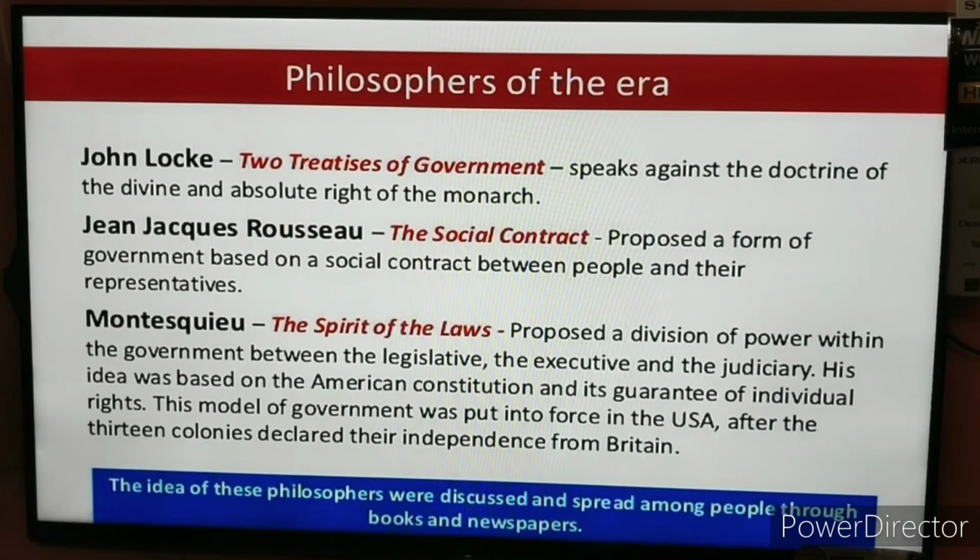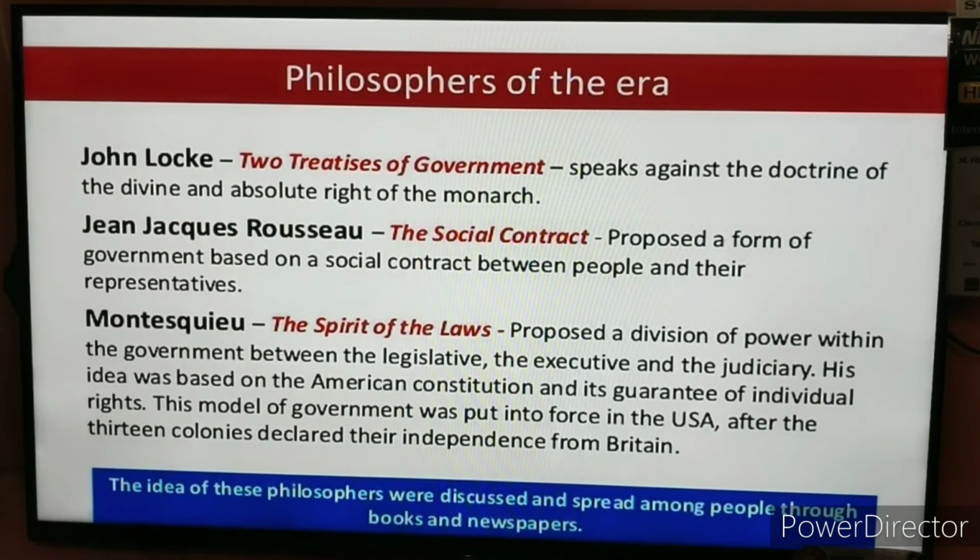A monarch cannot be an absolute monarch, cannot decide how the people are going to live their life, and cannot make the life of other people hell. So he said that the doctrine of the divine and absolute right of the monarch is really not acceptable. He was totally against this, and all this has been highlighted in the Two Treatises of Government.